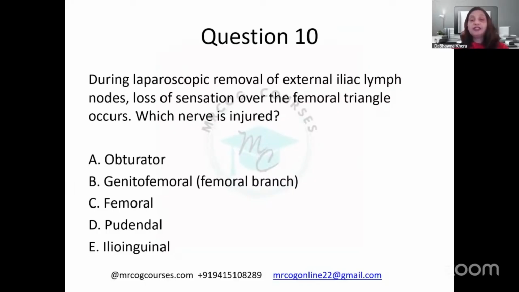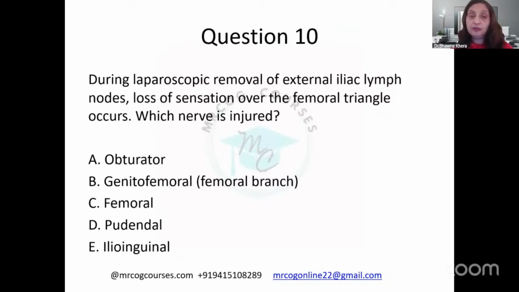Is it going to be the obturator? Is it going to be the femoral? Or is it the femoral branch of the genitofemoral? Yes, B is the correct answer.